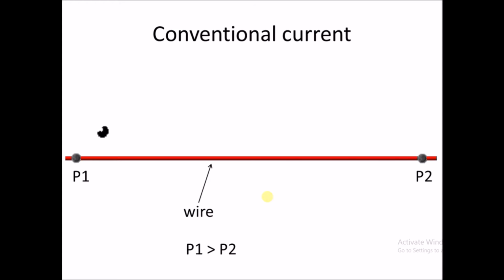The conventional current will flow from point P1 to point P2 through the wire, where P1 is at a higher potential. So in our routine calculations, we use the direction of the conventional current, which flows from the point of higher potential to that of lower potential.